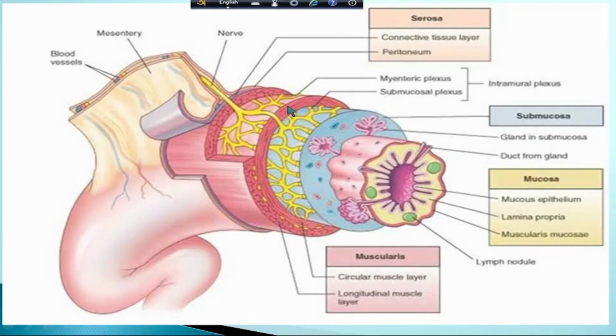In this figure, we can see this is the inner layer of muscularis externa, which is circularly arranged, and this is the outer longitudinal layer. And between these two layers, there is the presence of Auerbach's myenteric nerve plexus.